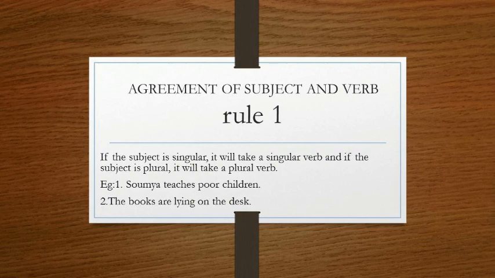Here the subject is Soumya and the verb is teaches. Soumya is a single person, and the verb is singular, ending with s. So if the subject is singular, the verb will also be singular.